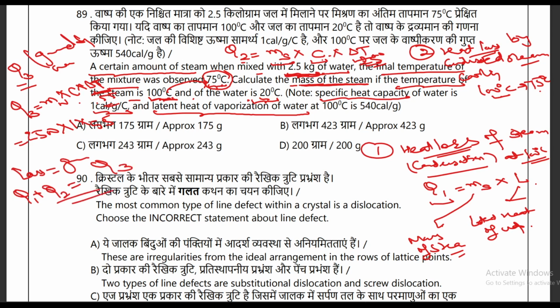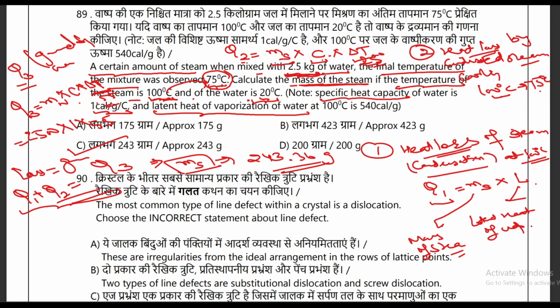Okay, so you can say heat lost by the steam, which is Q1 plus Q2, is equal to heat gained by the water. Okay, so you will equate this equation, put the value of Q1 here, Q2 here, and Q3 here. From that you will just calculate the value of ms. Okay, so that will be 243 point something, 36 gram. Okay, and this value is in C option. So your correct answer is C.